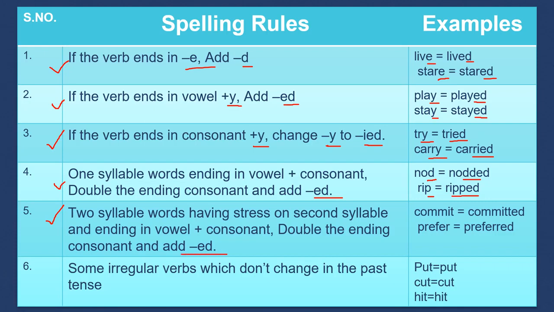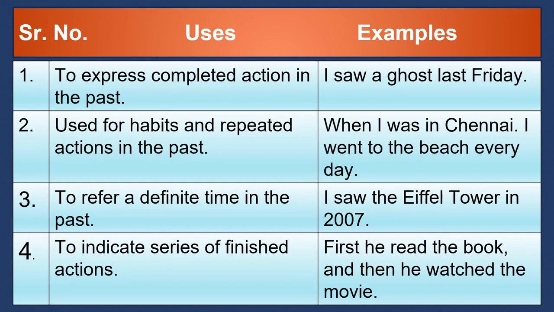For example, commit, committed, prefer, preferred. The last rule is some irregular verbs which don't change in past tense. For example, put, put, cut, cut, hit, hit. Okay.